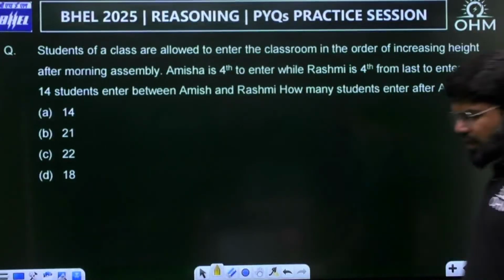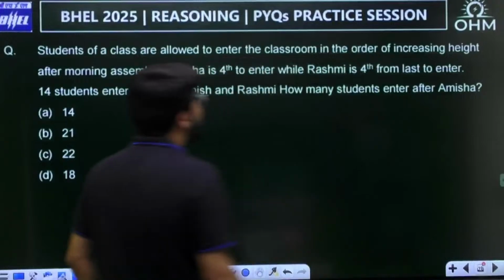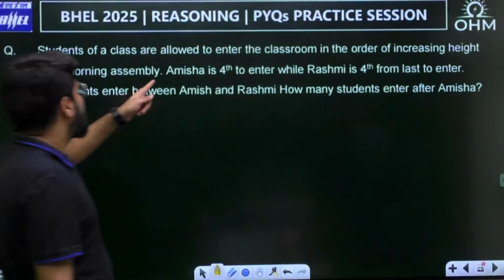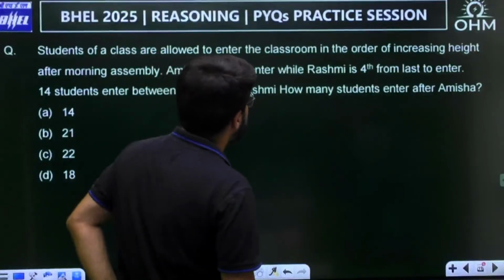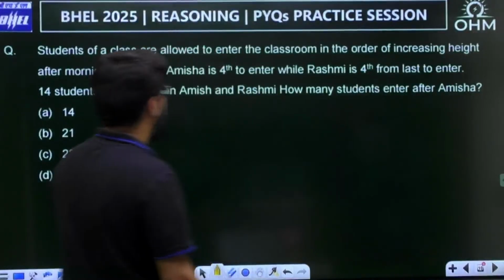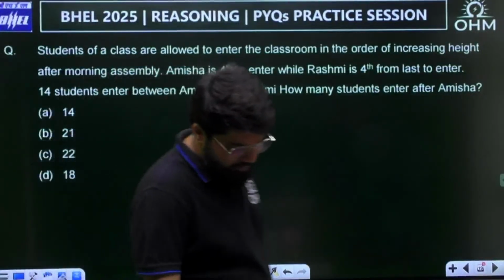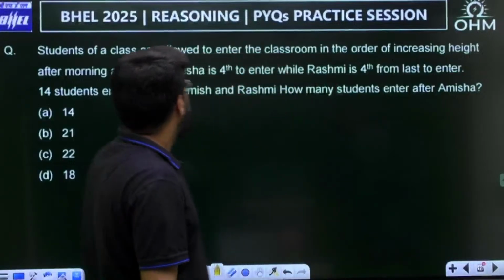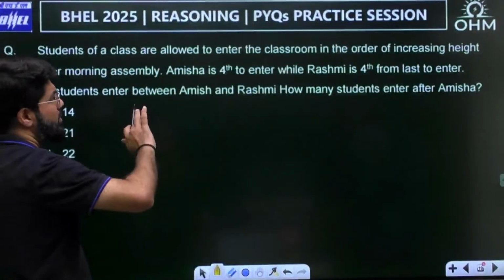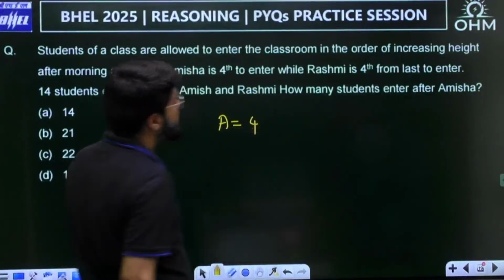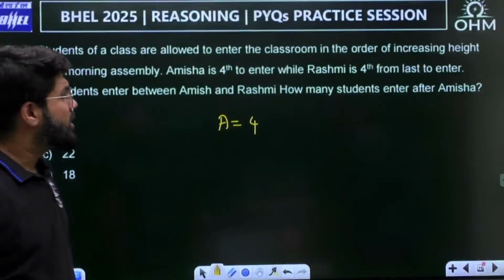Students of a class are allowed to enter the classroom in the order of increasing height after the morning assembly. Amisha is fourth to enter while Rashmi is fourth from last to enter. So in the order of increasing height, Amisha is fourth to enter, so Amisha's height rank is 4. Rashmi is fourth from last.